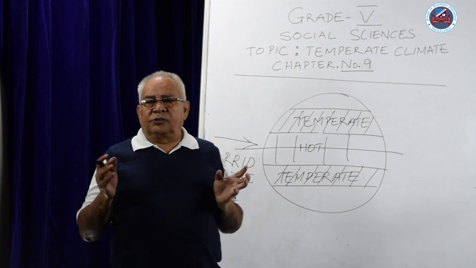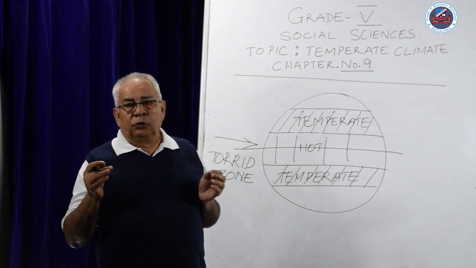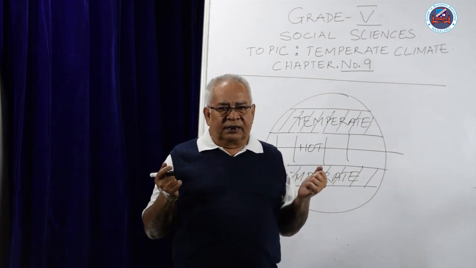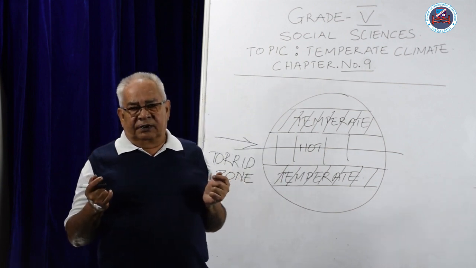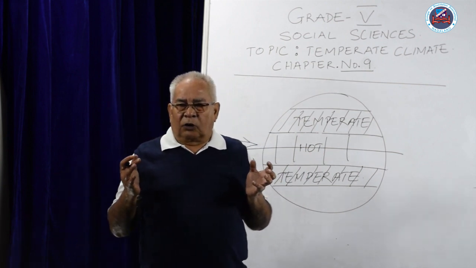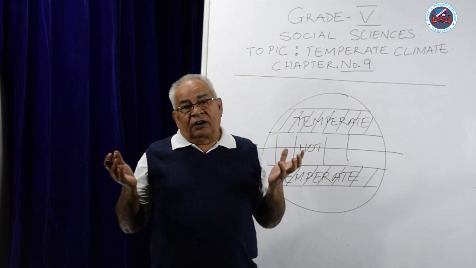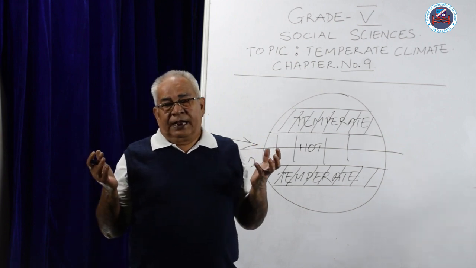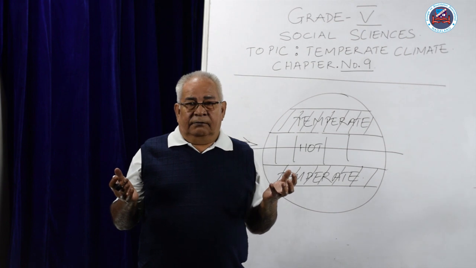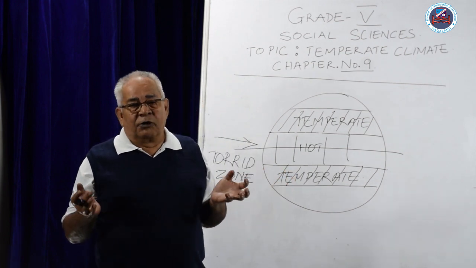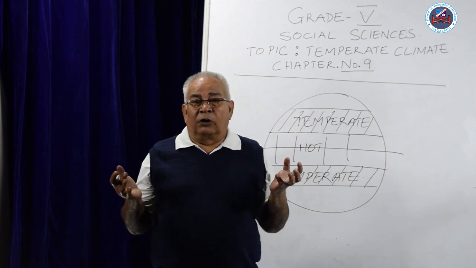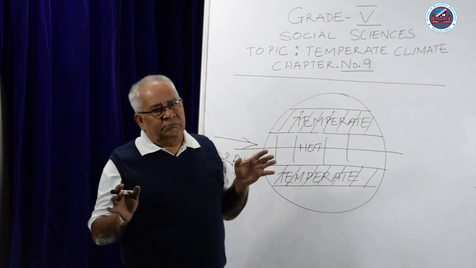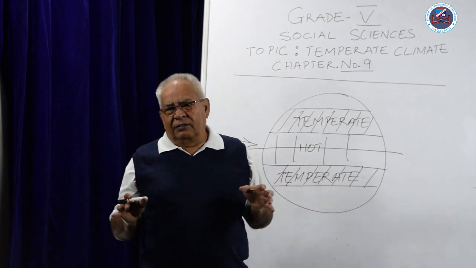This region also receives moderate to low rainfall. That means from around 300 millimeters of rain to 2000 millimeters of rain. Now, it's not like the Amazon or the tropical region. They receive a huge amount of rain. In fact, in India, in the state of Meghalaya, we have Mawsynram, which has the highest rainfall in the world. But in these areas that we are talking about, there is not so much rain, not too little rain.